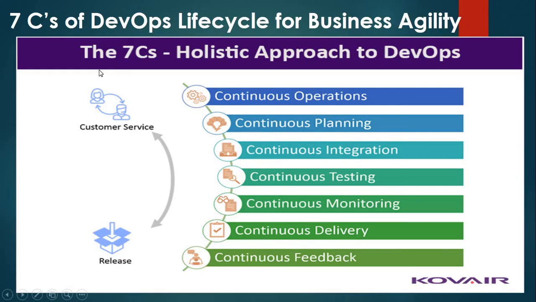Next topic is the 7 C's of the DevOps lifecycle for business agility. For it, this is the customer service and this is the release. So in it our 7 C's will be there. First C is for continuous operation, second one is continuous planning, third one is continuous integration, continuous testing, continuous monitoring, continuous delivery and continuous feedback. Okay, so these are the 7 C's for a holistic approach of DevOps.